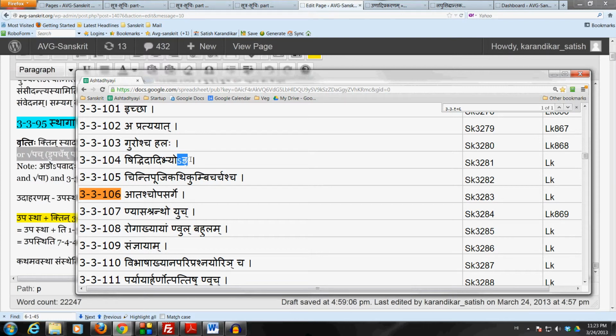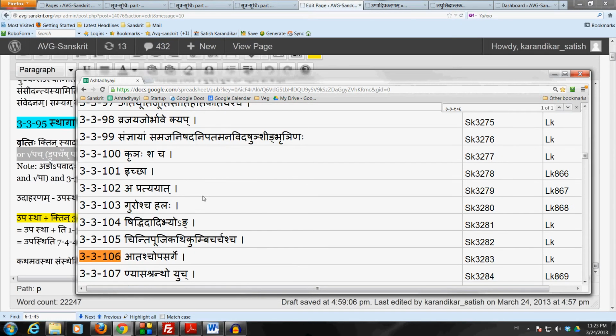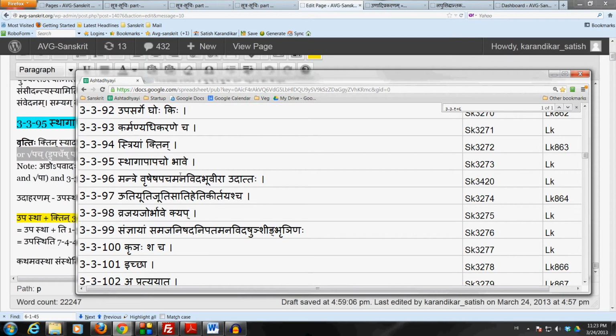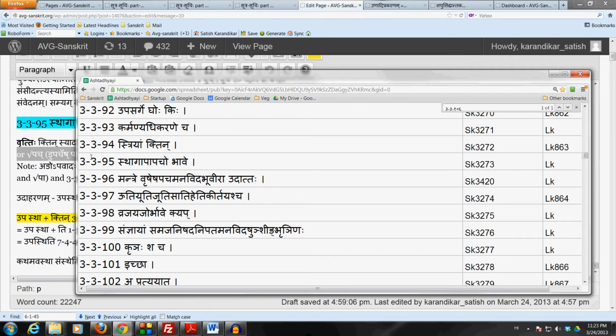verbal roots stha, gai and pa, even when upasarga is present, only in the sense of bhave, but 3.3.106 applies in the sense of both bhave as well as akarti chakarake sanyaya. Now this 3.3.95 comes and says that in the sense of bhave, the affix ktin should be used following these three verbal roots stha, gai and pa, and not the affix ang prescribed by 3.3.106. So that is why we need this sutram to stop 3.3.106 in the case of stha, gai and pa. Again, only in the sense of bhave.